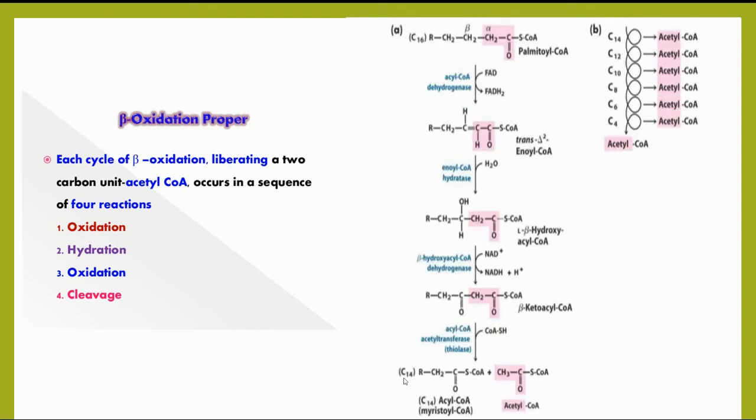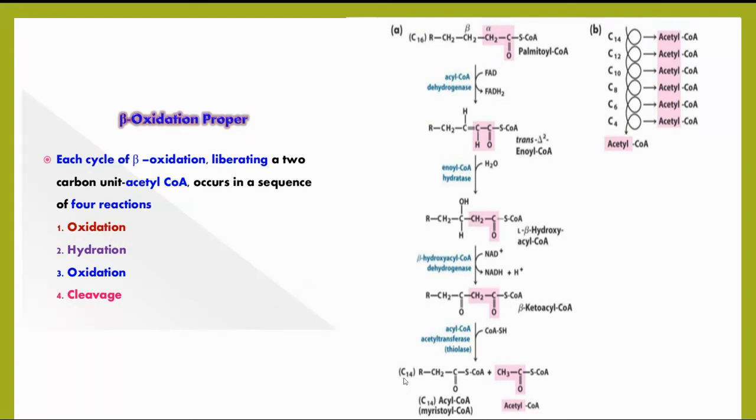Coming to the first oxidation reaction, we are taking an example of palmitic acid, a 16 carbon compound. The palmitic acid undergoes oxidation between the alpha and the beta carbon, resulting in the formation of a double bond, giving the compound known as the enoyl-CoA. Here it is catalyzed by the enzyme acyl-CoA dehydrogenase, where FAD is converted to FADH2.